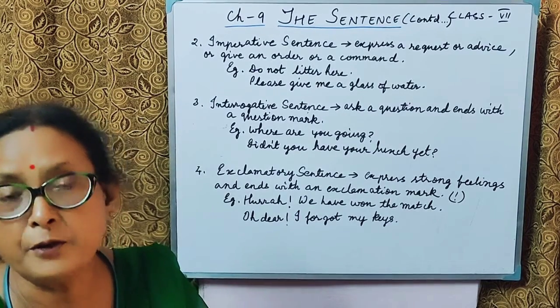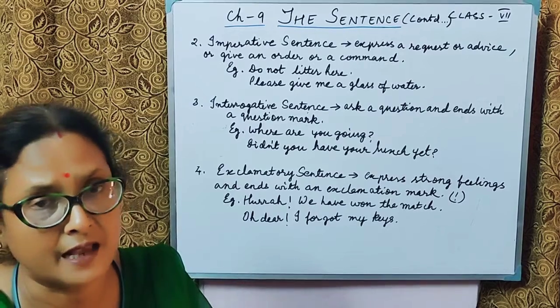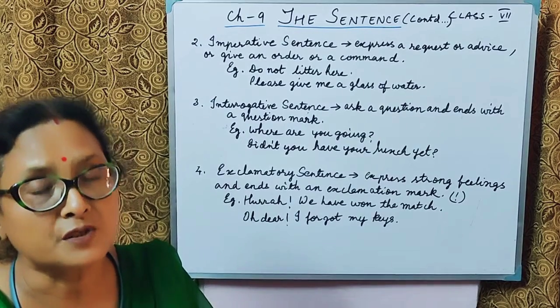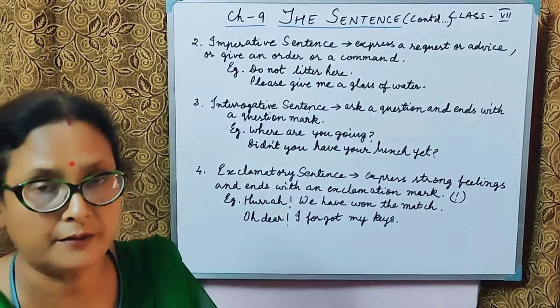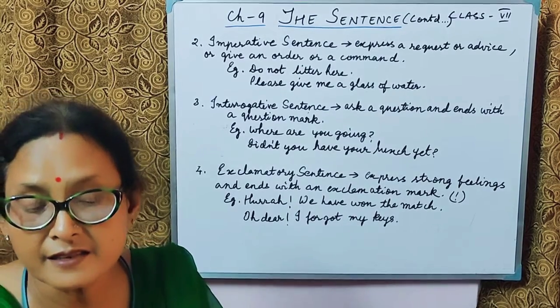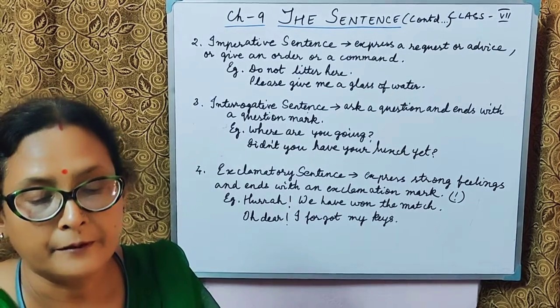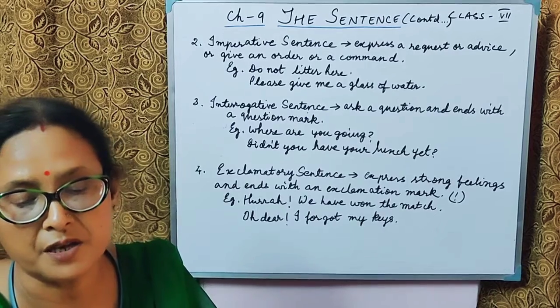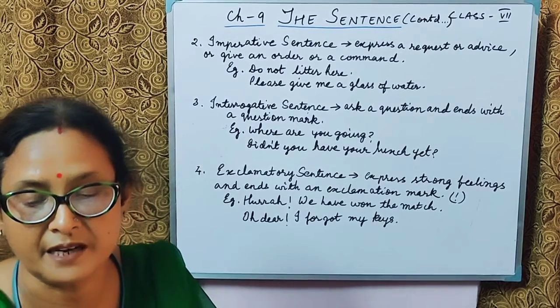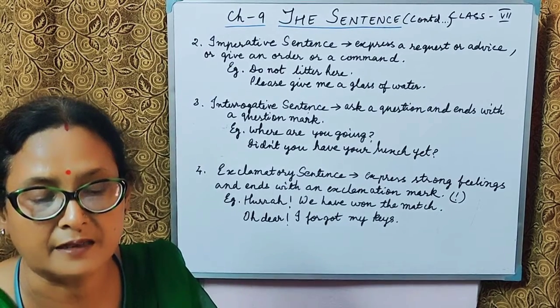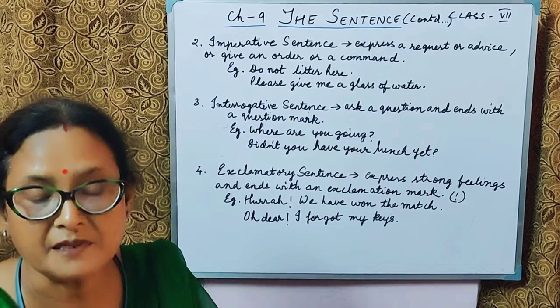When you have a declarative sentence such as Tina is a dancer, changing this into an interrogative, you will write, is Tina a dancer? To form the interrogative or a question, we change the position of the subject and the verb so that the subject, that is Tina, comes after the verb.